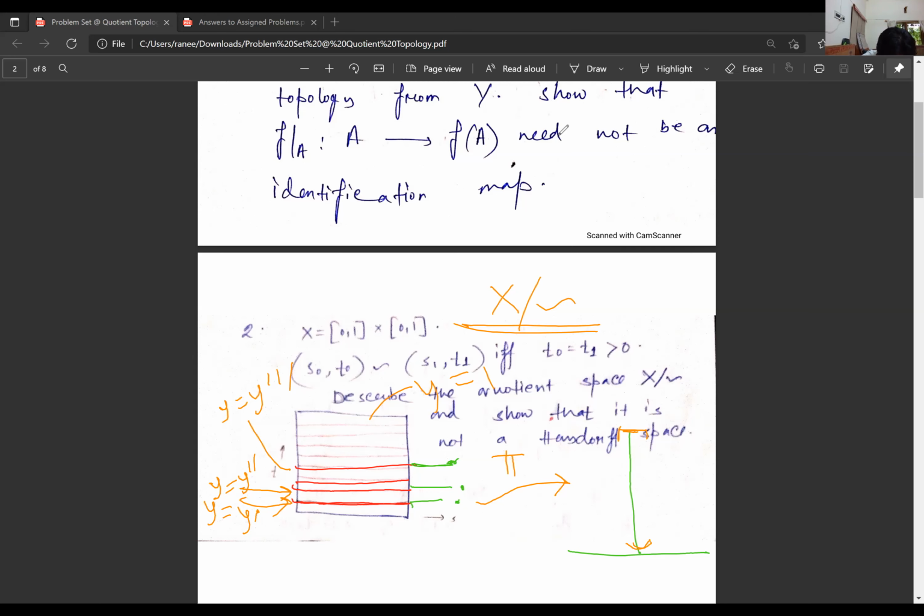If I parameterize those points from 0 to 1, this will be 1 and this will be my 0. So it will not take the point 0, because at x equal to 0, the equivalence class will be the single point. So there will not be that much gap. I just could not draw it more finely, but you can say it is just something like this. But this will be as it is.